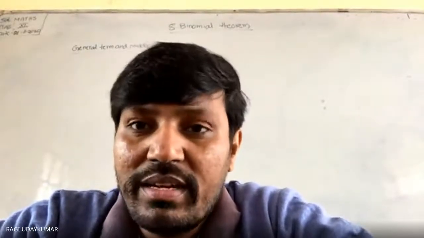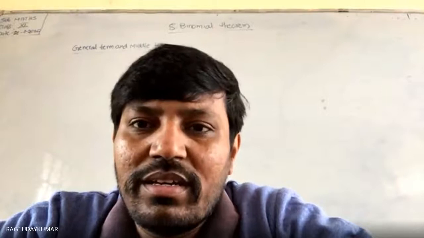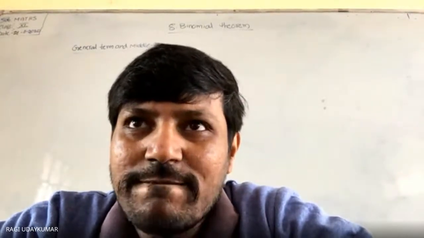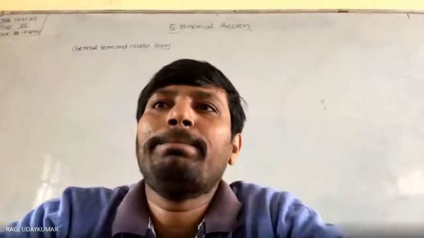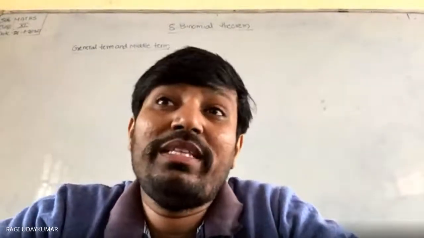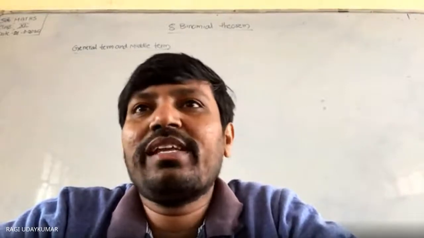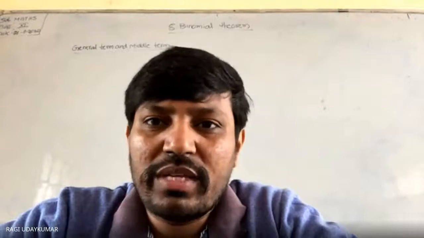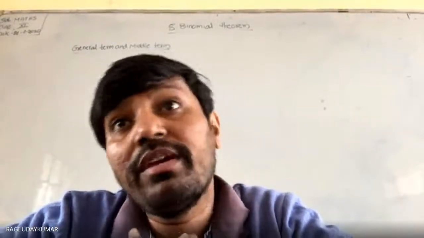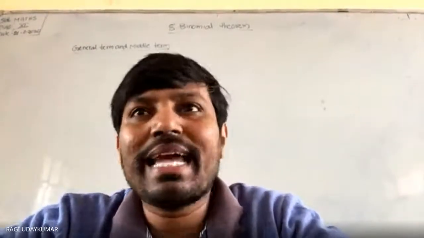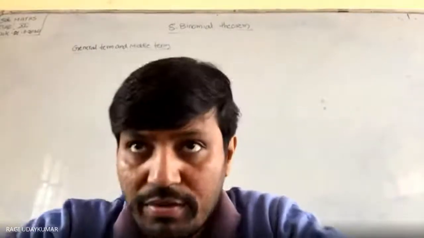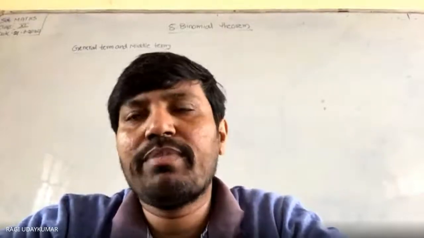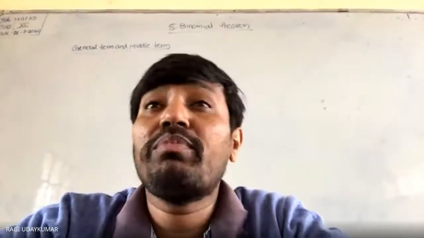But 11 terms will be there whenever... in some cases 11 terms will not be there. That is exceptional cases where some terms will get cancelled, if the terms a and b are other particular terms. But exactly if I say a plus b whole to the power of 10, 11 terms will be there. A plus b whole to the power of 11, 12 terms will be there. A plus b whole to the power of n, n plus 1 terms will be there.